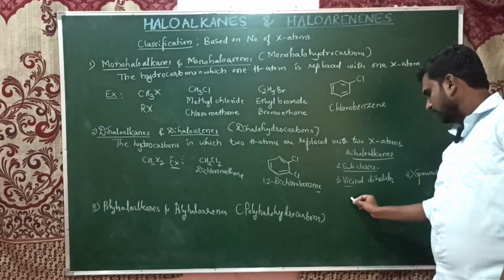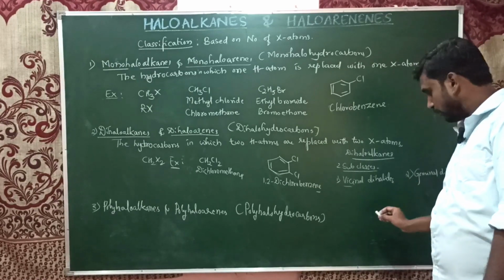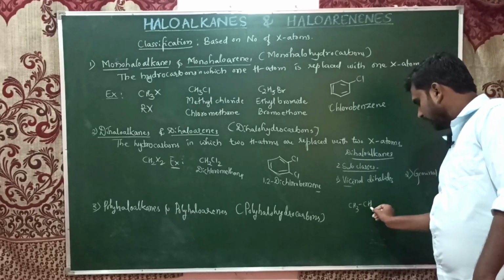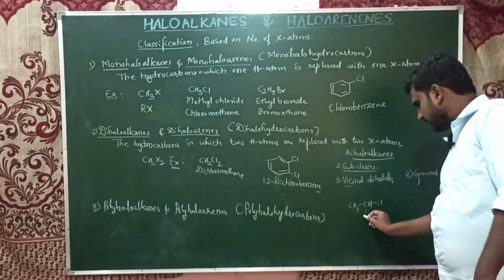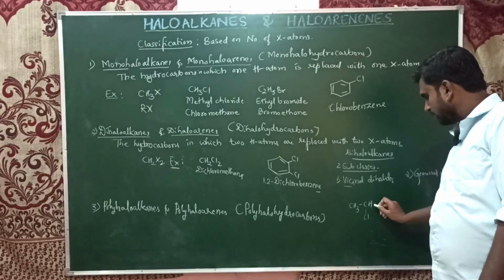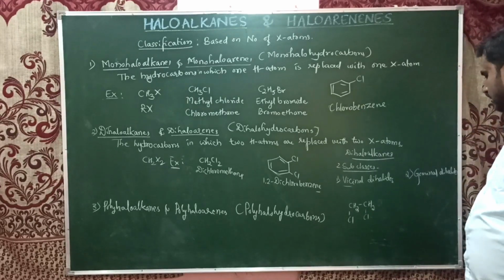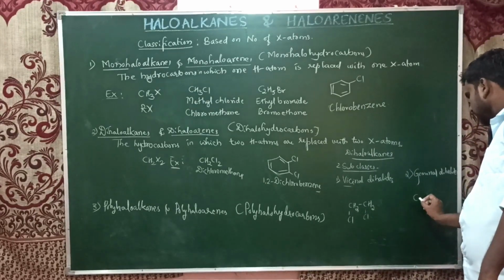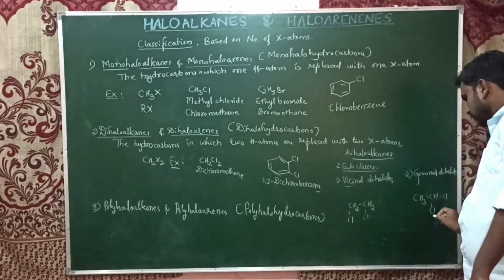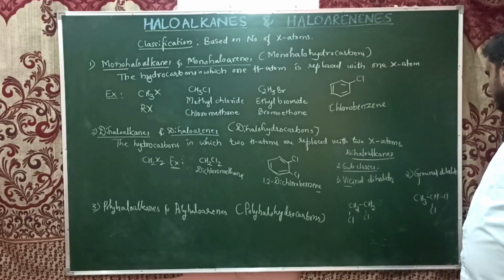I'll write the example first, then you can come to the definition and differentiate between the two. CH2Cl, CH2Cl is vicinal, and CH3, CHCl2 is geminal. Both are isomers with the same molecular formula, C2H4Cl2.